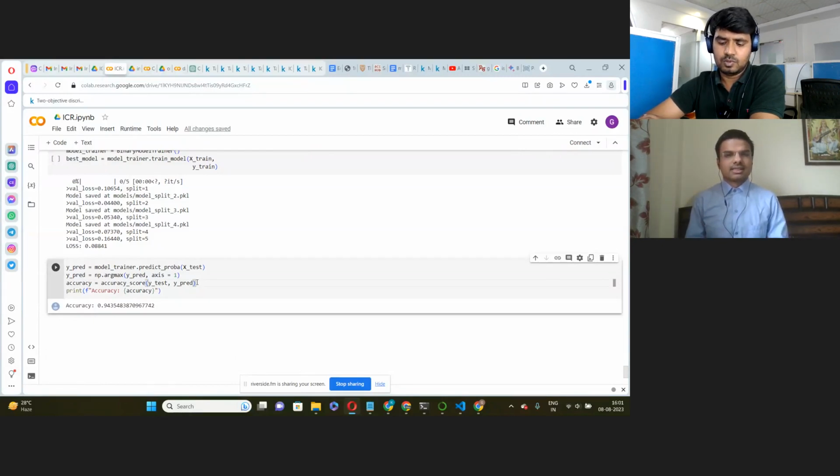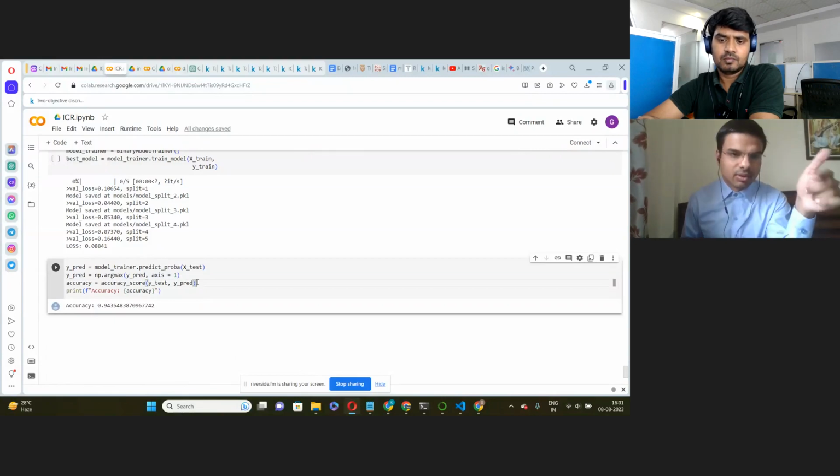What is the most challenging or critical part of this project? The data set is highly imbalanced, and to get good accuracy in this highly imbalanced data set is a very tough task, I would say. This is the main problem of this data set.